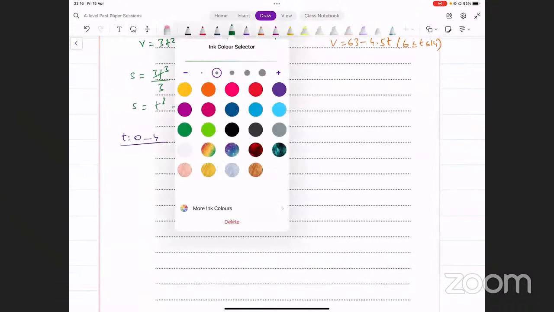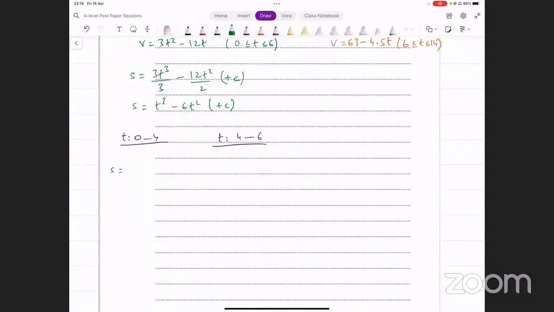First वाले में 0 से 4 limits input कर दें. t cube minus 6t square. Input the limits from 0 to 4 and see what you get from that. 4 cube minus 6 into 4 squared. ये आपने 4 input किया तो ये आ गया. 0 input करने पे तो 0 आ जाएगा. And you can see what you get from this. 64 minus 16 into 4, that is, minus 16 into 6, that's minus 32. First part में मेरे पास आ रहा है minus 32.